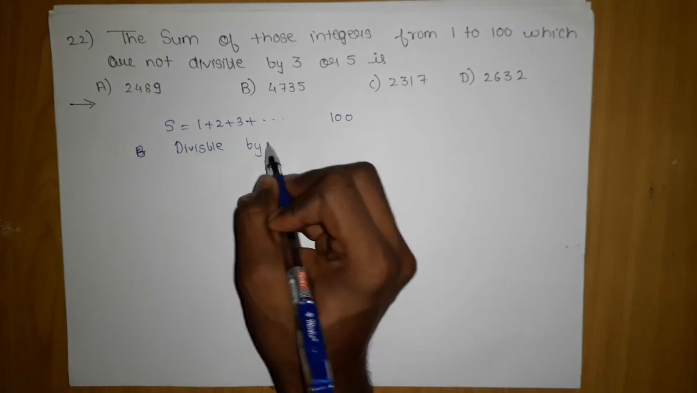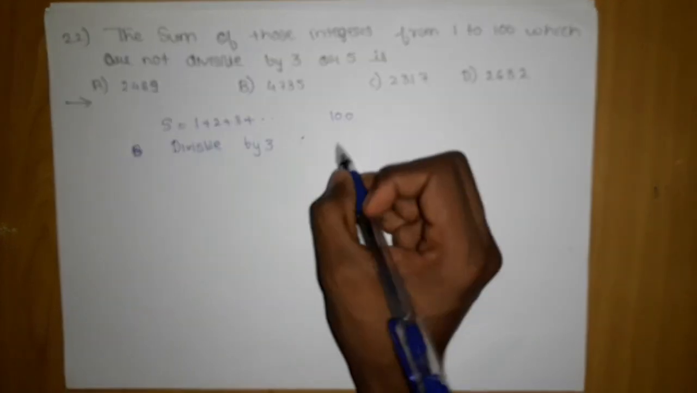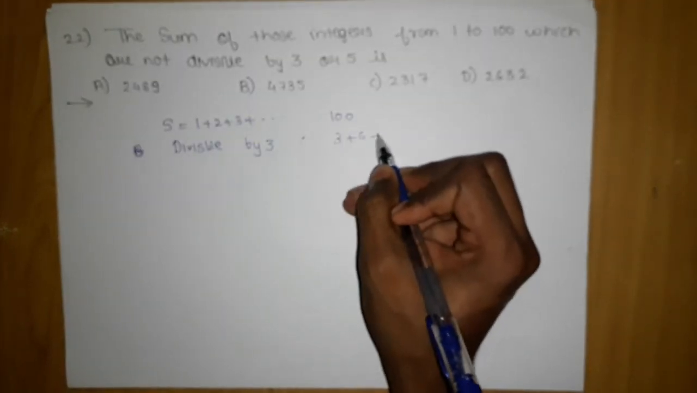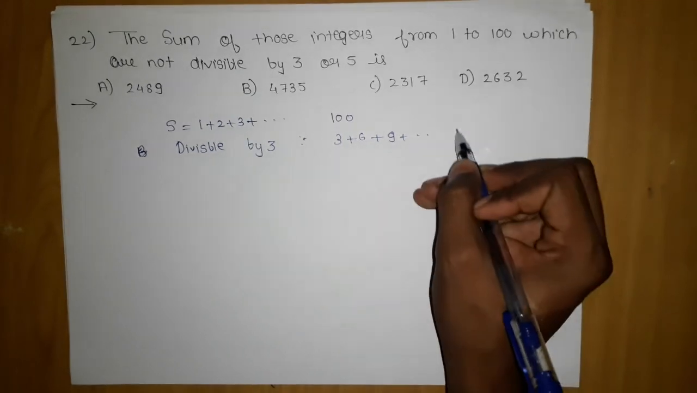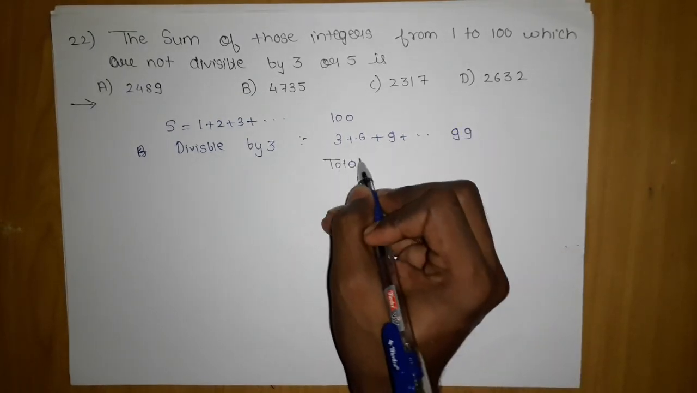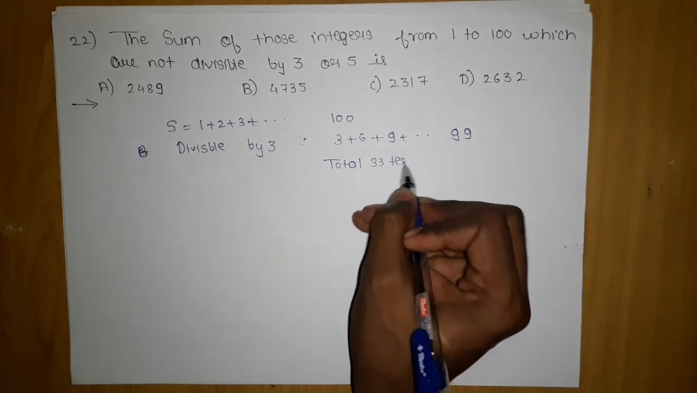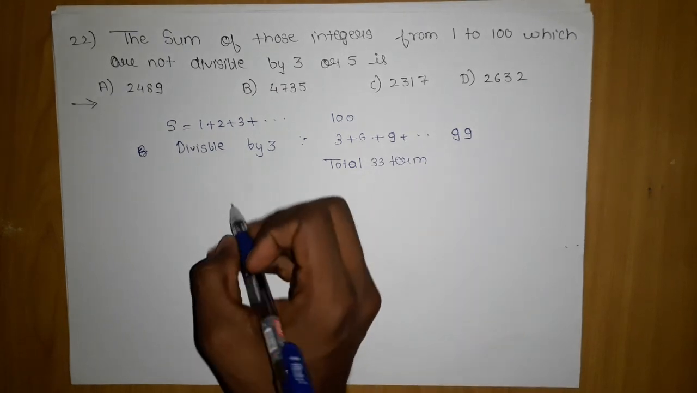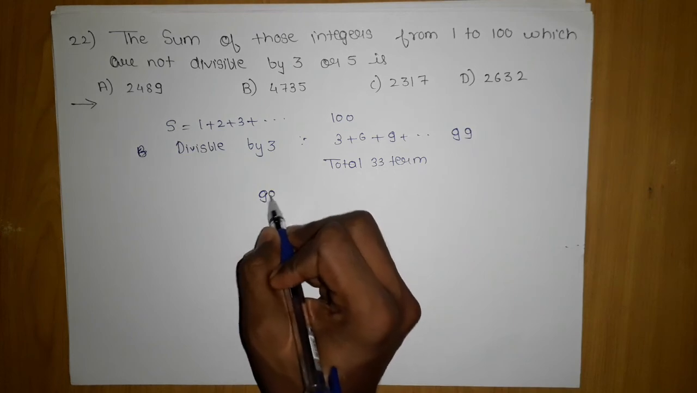So divisible by 3 will be, you can easily say, 3 plus 6 plus 9, and the last term 99. And the total number of terms will be 33. How did I get this so fast? I will tell you the process, but for one time only.